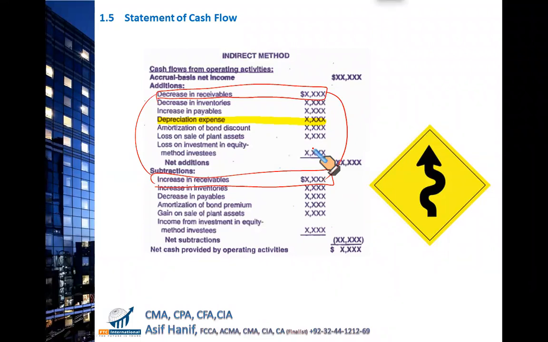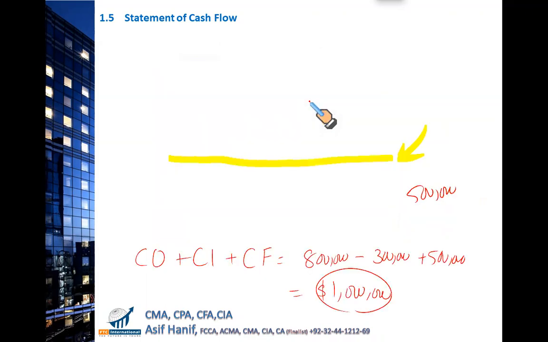Otherwise, keep it in mind, whenever there is a non-cash expense like depreciation, like loss on disposal or amortization of bond discount, this is to be added back, right? So guys, that completes your statement of cash flows.